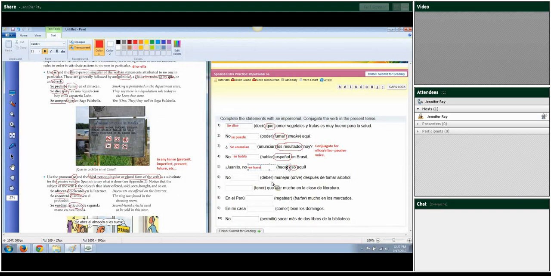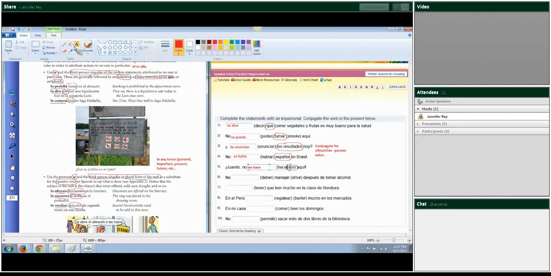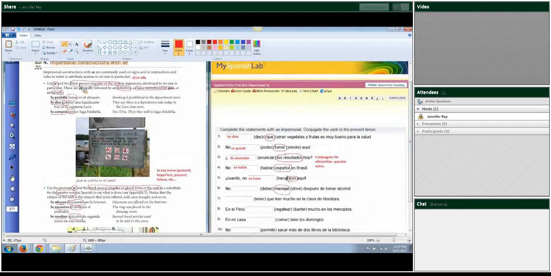No debe manejar después de tomar alcohol. So if I go up here, what comes after the verb that I'm manipulating is another verb. So that would be the same rules that apply up here, when they're like signs and instructions or rules.